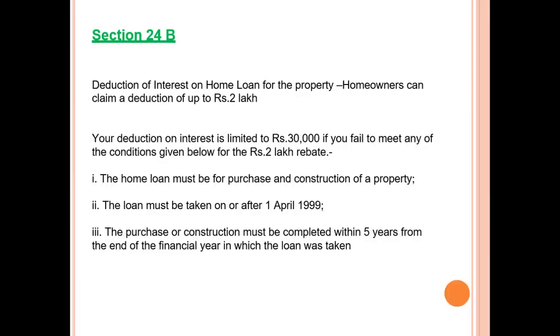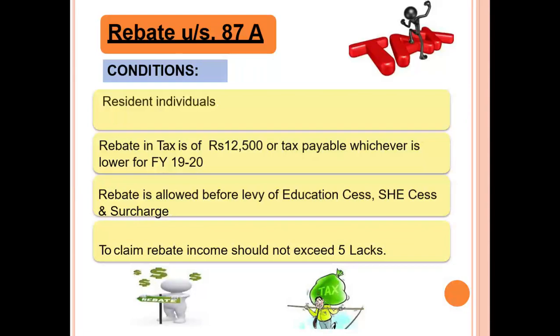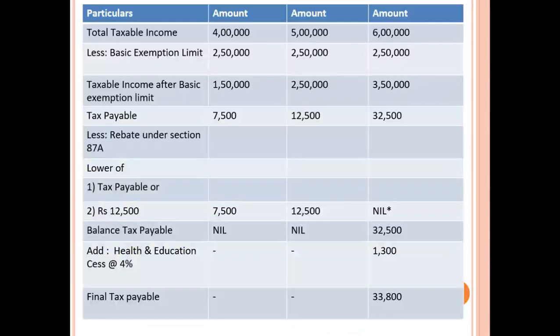Now section 24B, deduction of interest on home loan for property. Homeowners can claim a deduction up to rupees 2 lakh. Under section 87A, this is a new thing which everybody should know. Rebated tax is rupees 12,500 or tax payable, whichever is lower. Now I have taken an example to explain three people earning, one is earning 4 lakh, 5 lakh, 6 lakh. All have the same exemption of 2.5 lakh. Taxable income after basic exemption is 1.5, 2.5, 3.5.